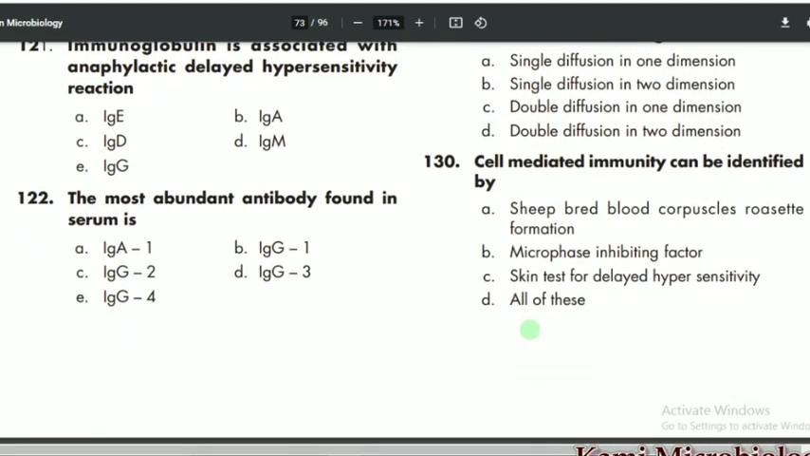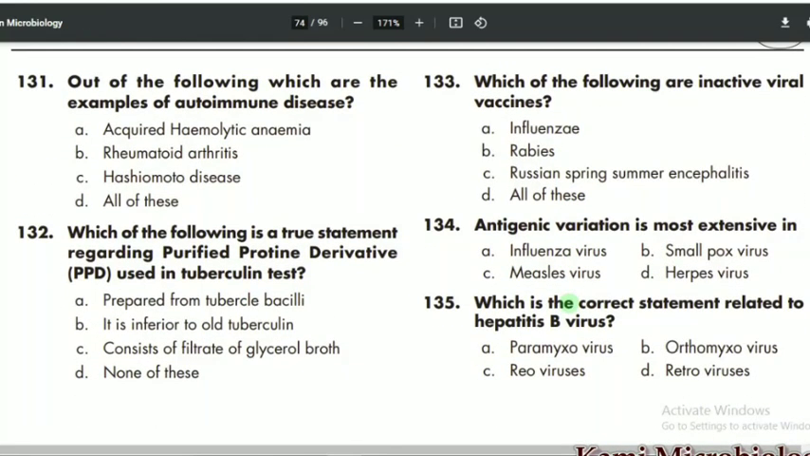130 MCQ says that the cell mediated immunity can be identified. So it can be identified by all of these: skin for delay, microphage, sheep red blood. So D is the correct option. Then we have 131 MCQs which says that out of the following which are example of autoimmune disease. So all of these are actually the immuno disease.